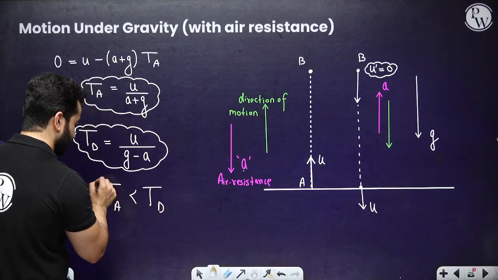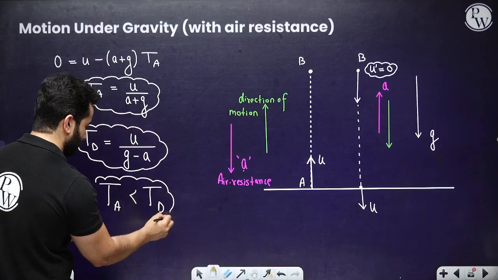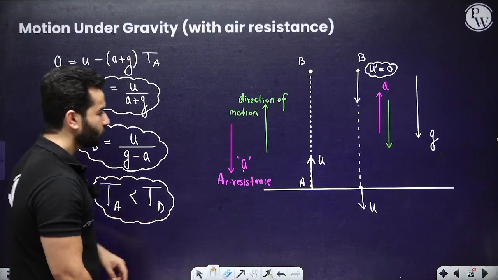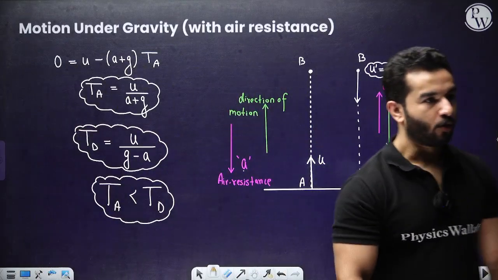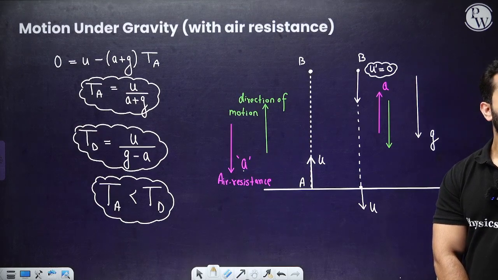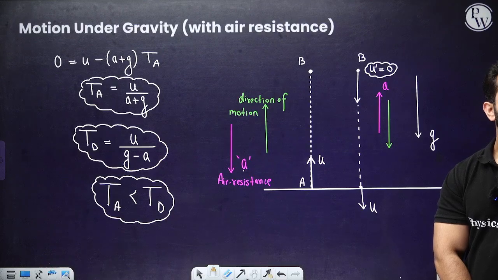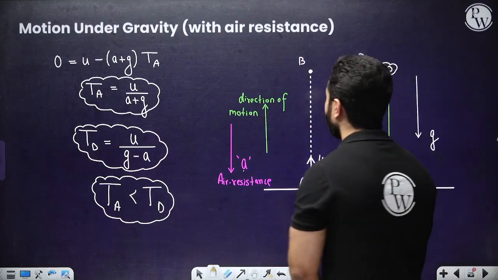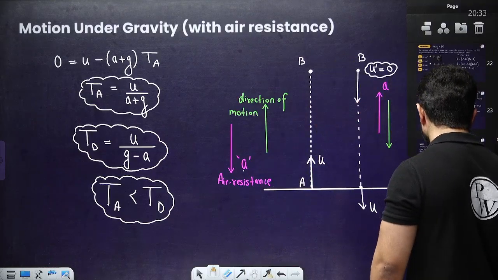So the time for ascent is less than the time for descent. So this is your final answer. Hopefully you have got it. Done, everything's clear. We have done motion under gravity with air resistance.